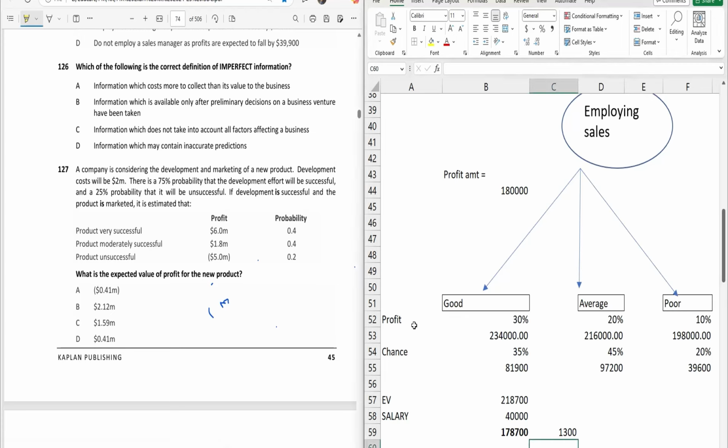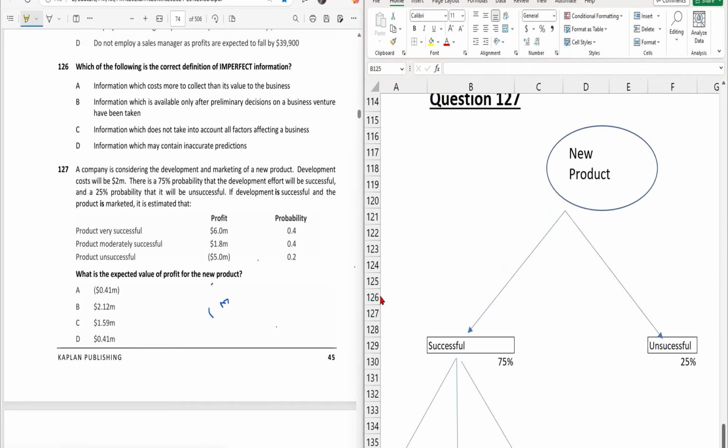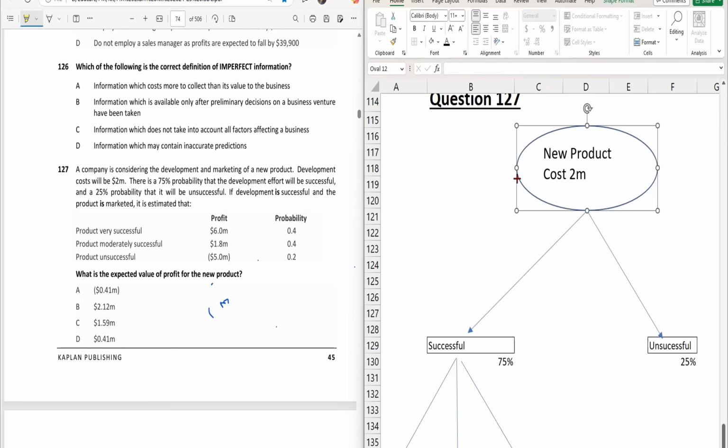So in this kind of question, you need to prepare a decision tree like this. You can see my screen. Our decision is to make a new product which costs 2 million. But again, we have two chances. The question is saying there are two chances that the product will be successful or unsuccessful. There is a 75% probability that it will be successful, and that means the remaining 25% is unsuccessful.